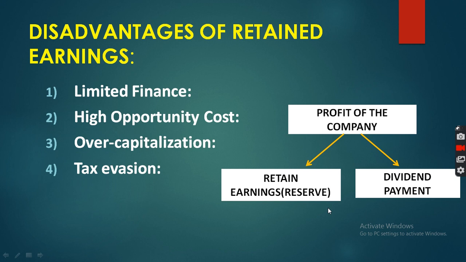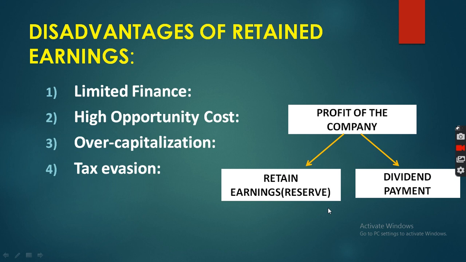Some part of the profit the company has to pay to the equity shareholders in terms of dividend. So limited finance means that with the help of an internal source, the company can raise only limited finance. And if the company selects an external source like equity, preference, bond, debenture, then the company can raise unlimited finance.